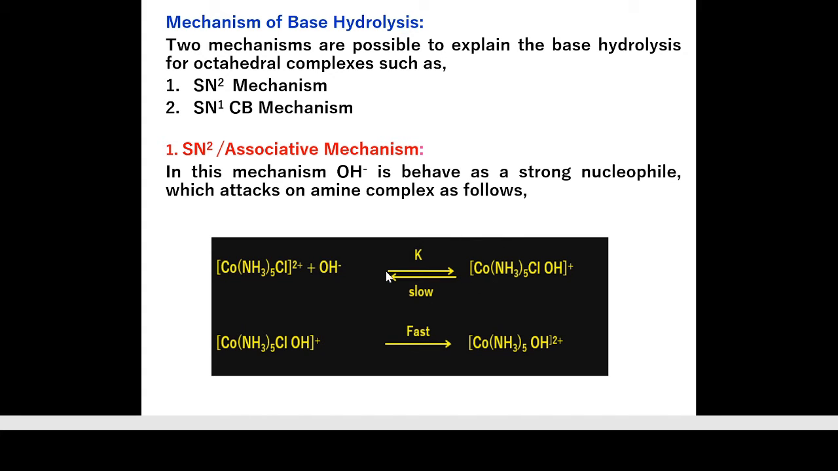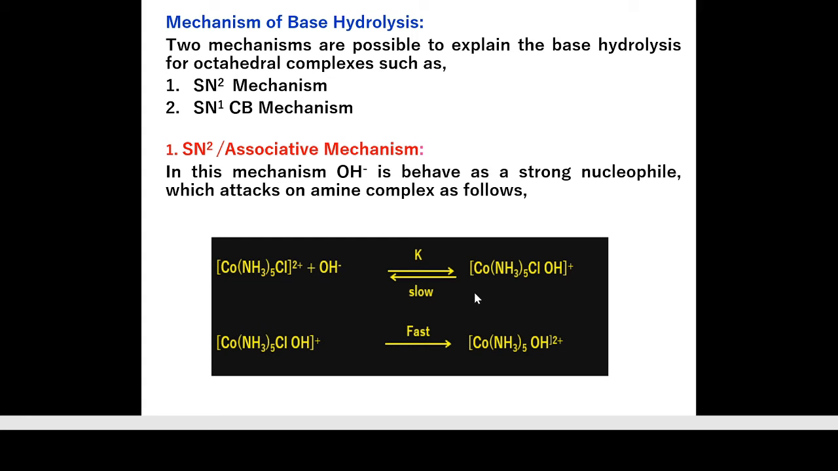Okay, this step is the slowest one. What happened in the first step? There is direct attack of OH minus ions on this cobalt complex, which gives a 7 coordinated intermediate. Now this 7 coordinated intermediate is able to lose this Cl, which gives the base hydrolyzed complex. This step is a fast step.